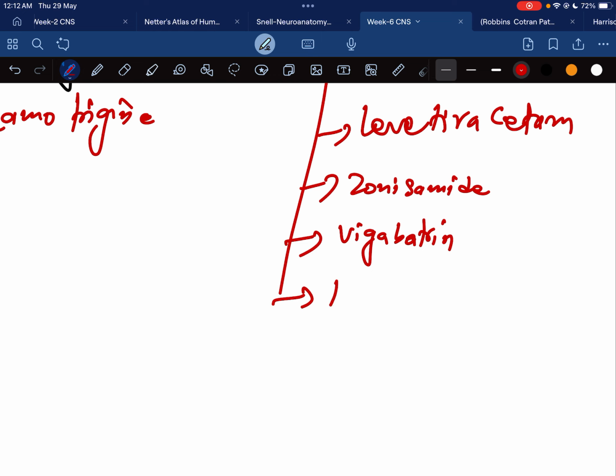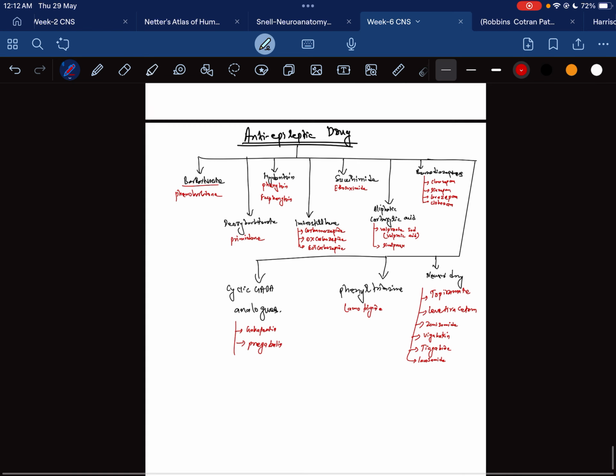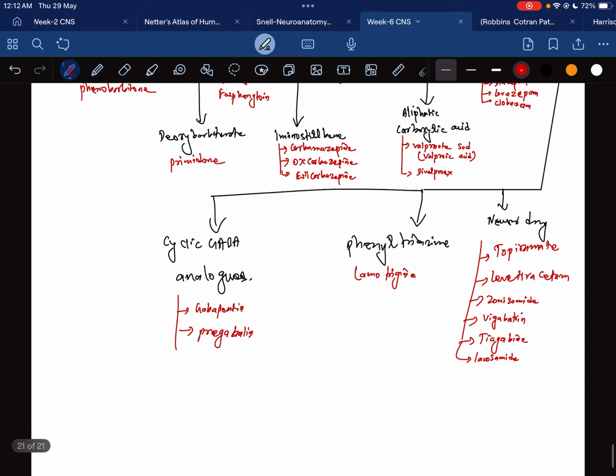Then there is tiagabine. Then there is lacosamide. These drugs are included in the newer drugs. So after the classification we are going to discuss the drugs.